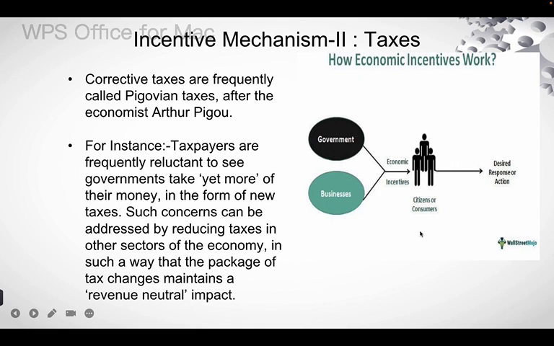Incentive mechanism in taxes. Corrective taxes are frequently called Pigovian taxes after the economist Arthur Pigou. For example, taxpayers are frequently reluctant to see governments take yet more of their money in the form of new taxes. Such concerns can be addressed by reducing the taxes in another sector of the economy in such a way that the package of tax changes maintains a revenue neutral impact.